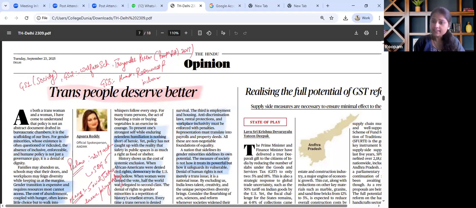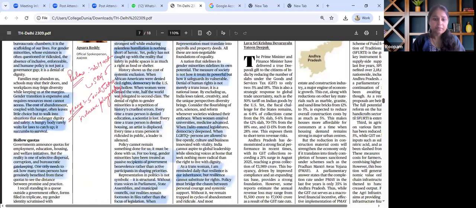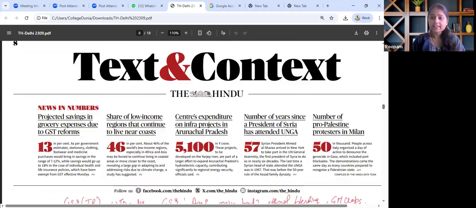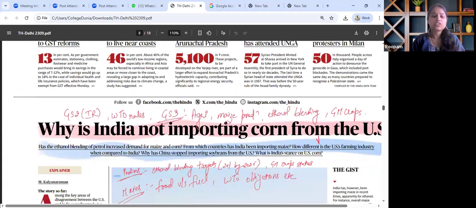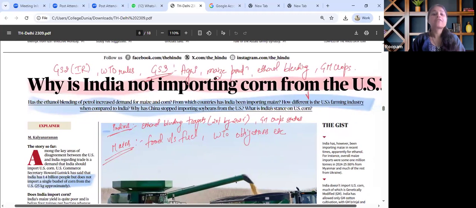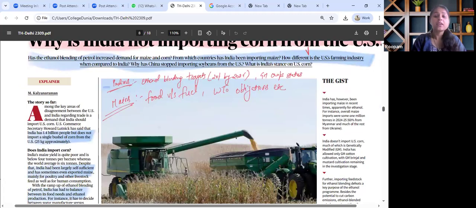Moving on, the next important article in the paper that needs our attention is on the Text and Context page, and that majorly talks about why India is not importing corn from the USA. Whenever it comes to agriculture, and if any sort of trade deal or FTA negotiations are going on, agriculture becomes emotional for India because the majority of the population is directly and indirectly dependent on it.